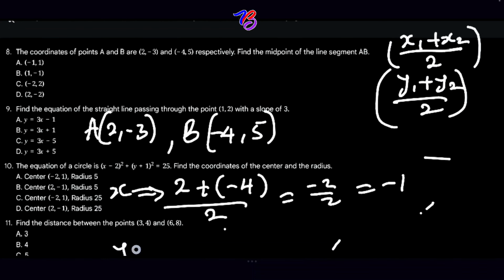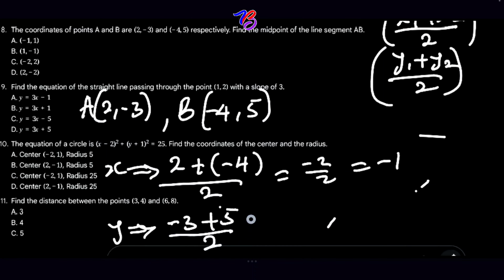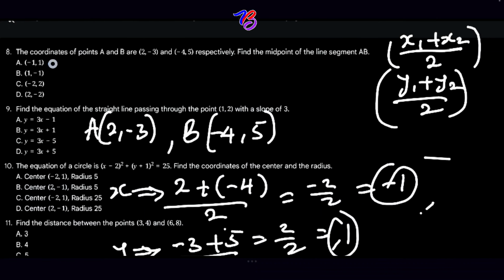Then for y coordinates, we're going to have minus 3 plus 5 over 2. So this will equal 2 over 2. This is 1. So the answer is minus 1 and 1. So -1, +1 is answer A.